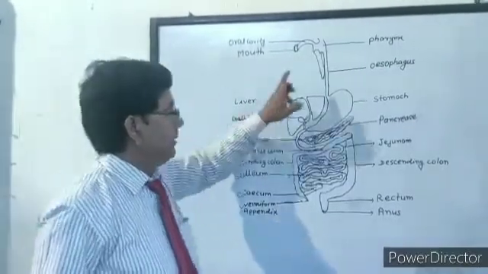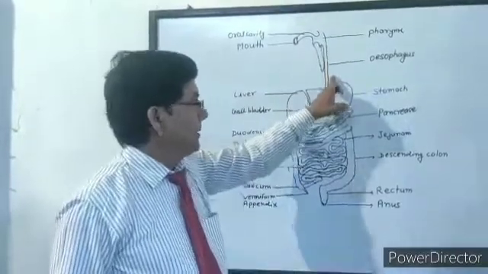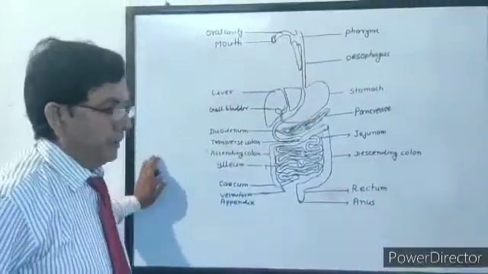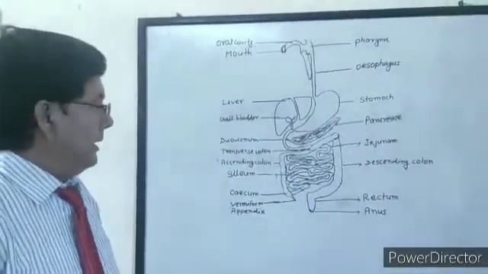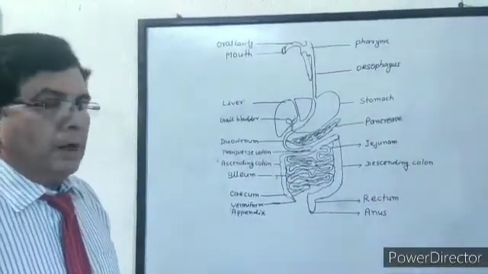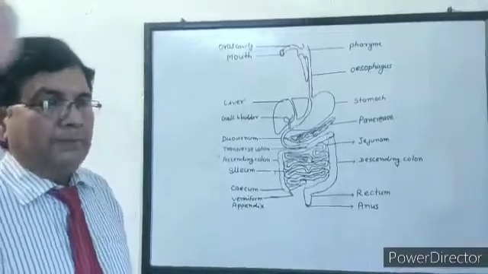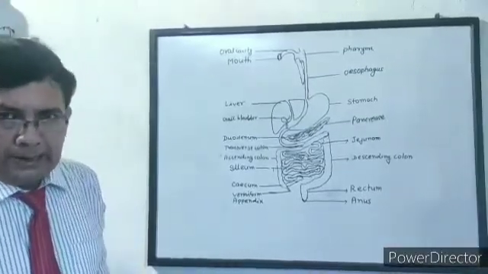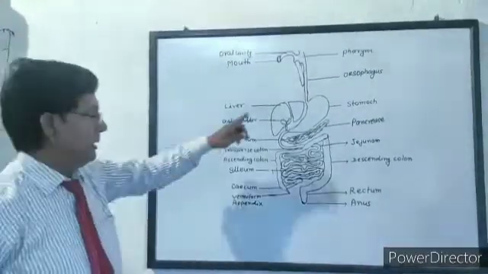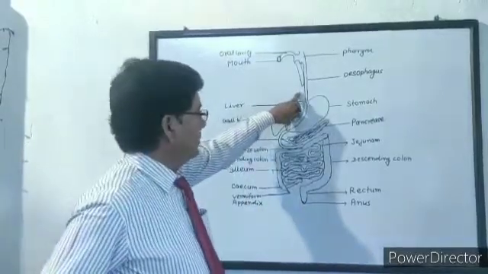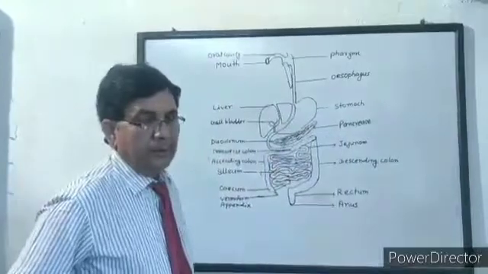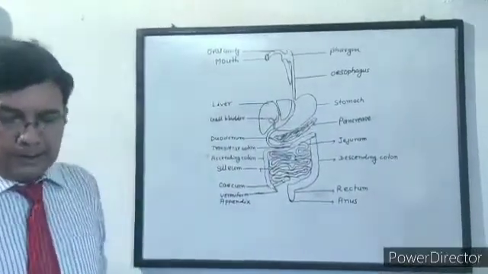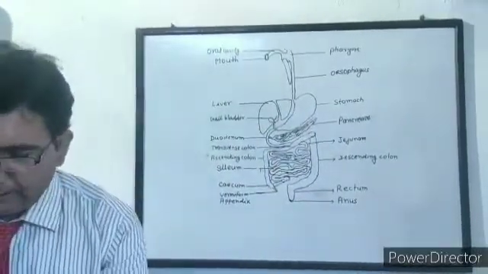Then food goes to the oesophagus. The wall of the oesophagus also secretes an enzyme which is called pepsinogen. And pepsinogen is an inactive enzyme, so there is no digestion of food in the oesophagus. Then food enters the stomach. Now, what is the digestion of food in the stomach? We study